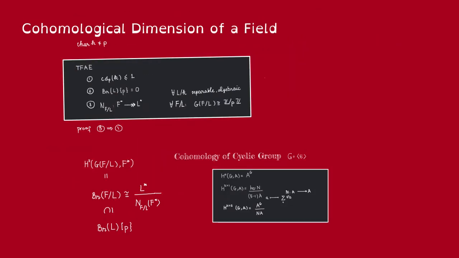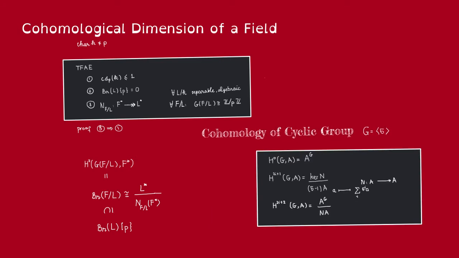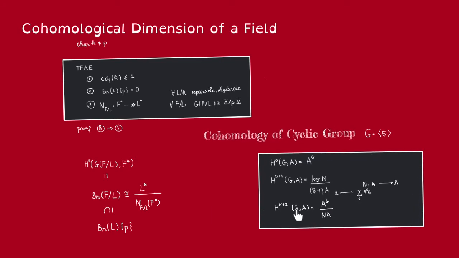Finally, now we prove that 3 implies 1. For this, we need to again review the relationship between the norm group, this norm group, and the Brauer group. Remember that we had a computation of cohomology of cyclic group. In particular, for cohomology in even degree of cyclic group, we have this formula here.